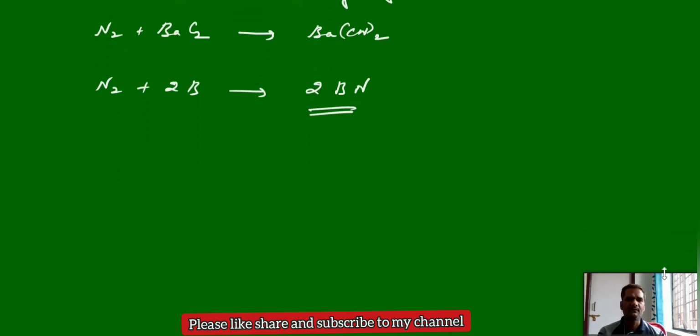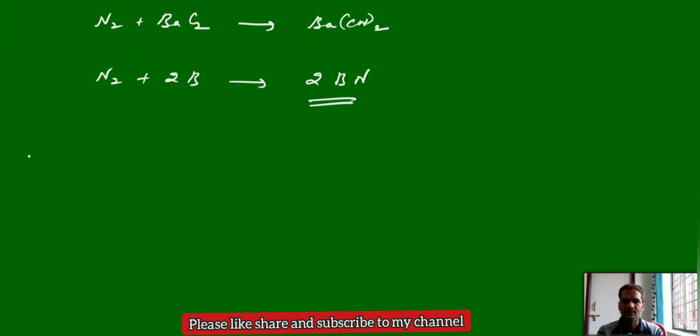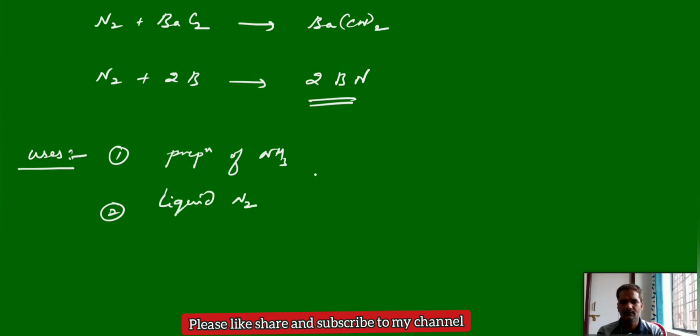Next, uses. Where will we use this nitrogen? Applications or uses of nitrogen. So the main use of nitrogen is for the preparation of ammonia and also other nitrogen fertilizers. First one, for the preparation of ammonia and other nitrogen fertilizers like calcium cyanamide and other things. And liquid nitrogen can be used as a refrigerant.